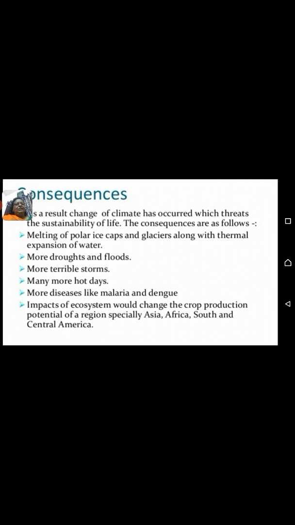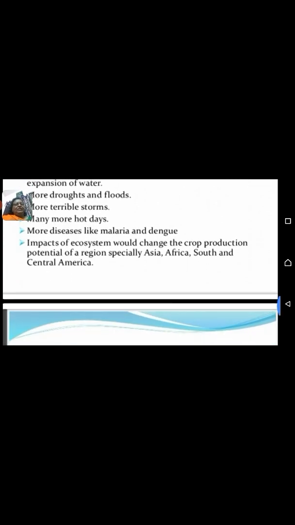Consequences: as a result, change of climate has occurred which threatens the sustainability of life. The consequences are as follows: melting of polar ice caps and glaciers, along with thermal expansion of water, more droughts and floods, more terrible storms, many more hot days, more diseases like malaria and dengue. Impacts on ecosystems would change the crop production potential of a region, especially Asia, Africa, South and Central America.